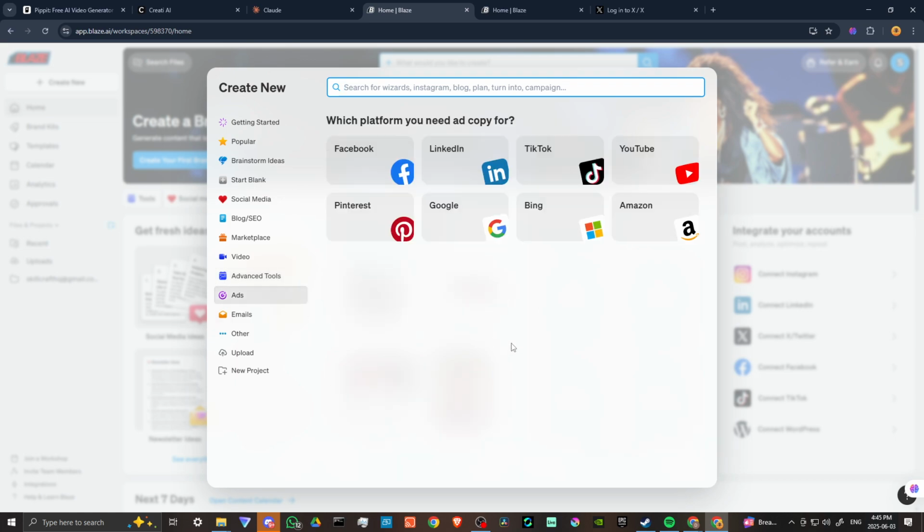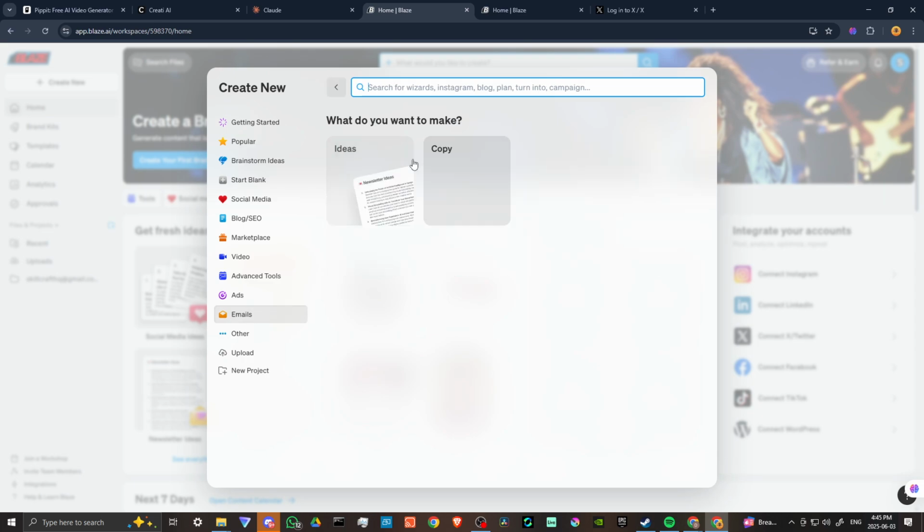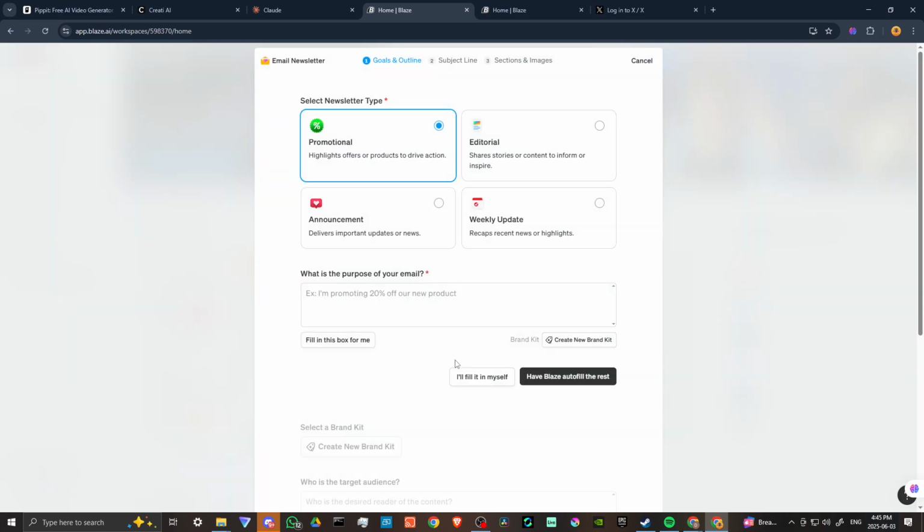We can create ads. If you want to create ads for these different platforms, you could do that as well. Create newsletters for emails that you want to send out. So that is also very helpful. In fact, let's take a look at the newsletters idea, because that is something that I think we could probably take advantage of. And here we have, let's see, weekly updates.